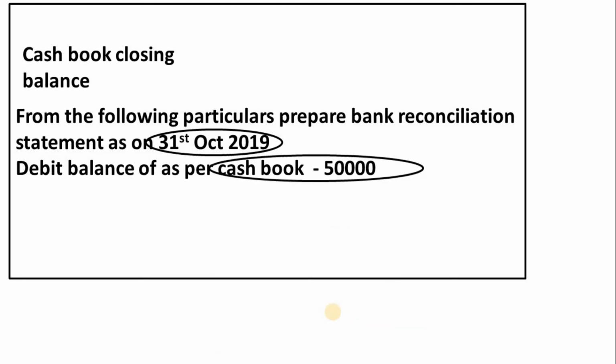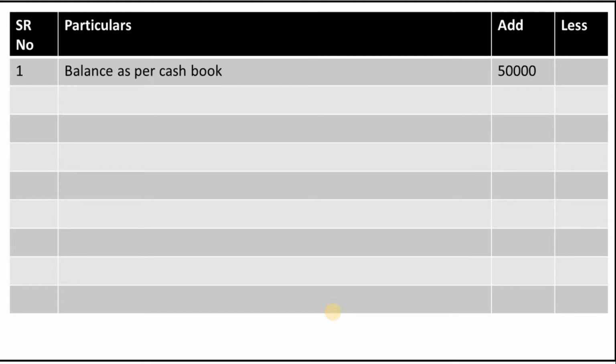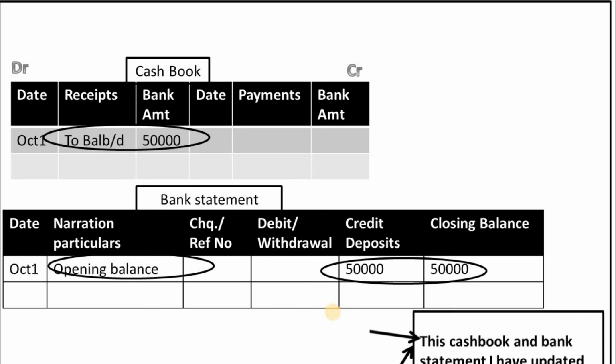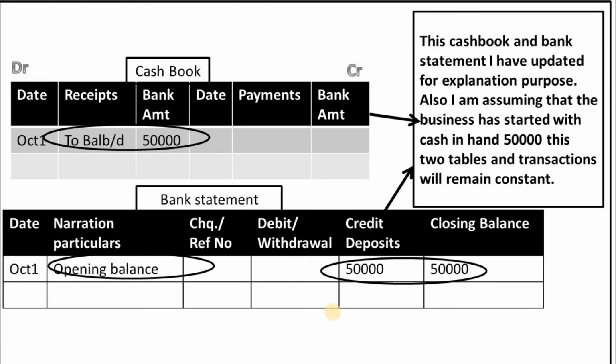Here the cash book balance is 50,000. So we'll mention this 50,000 in the add column. Before going into the next transaction, I just want to tell you guys that I have mentioned cash book and bank statement for each and every transaction so that you guys can understand the impact in a better way. So you don't have to mention these statements in the exam.